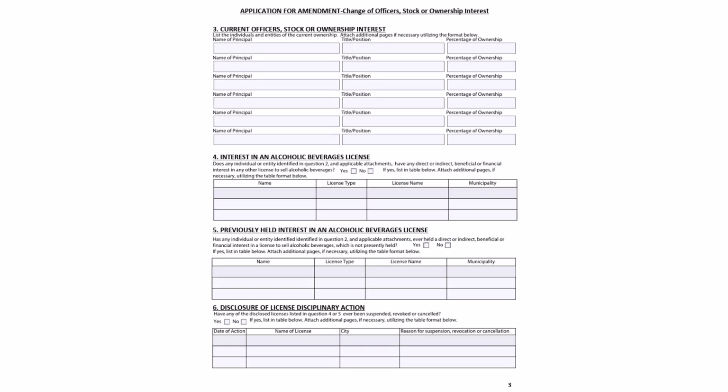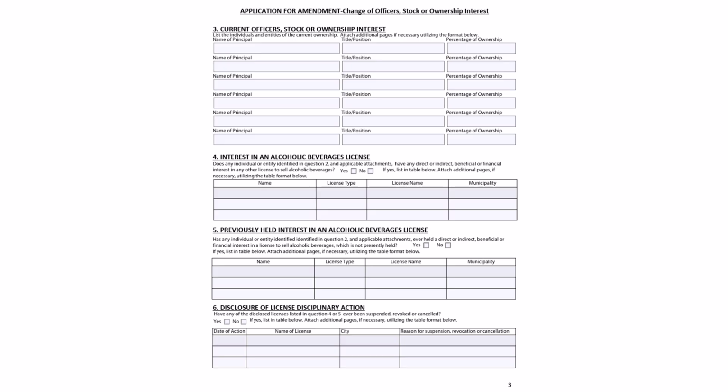On page 3 of the amendment application, question 3 asks for a list of the individuals and entities of the current ownership. Please attach additional pages if necessary, utilizing the format on the application. Question 4 asks if any individual or entity identified in Question 2 and applicable attachments have any direct or indirect beneficial or financial interest in any other license to sell alcoholic beverages.